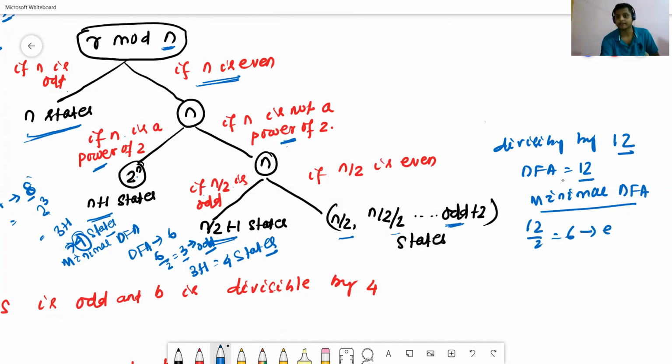Yes, 6 is even. Since 6 is even, find again divided by 2. Again divided by 2 means 6 by 2, which is equal to 3. Find up to odd. Yes, this 3 is odd. Then 3 plus 2 states. In this case 3 plus 2 means a total of 5 states.